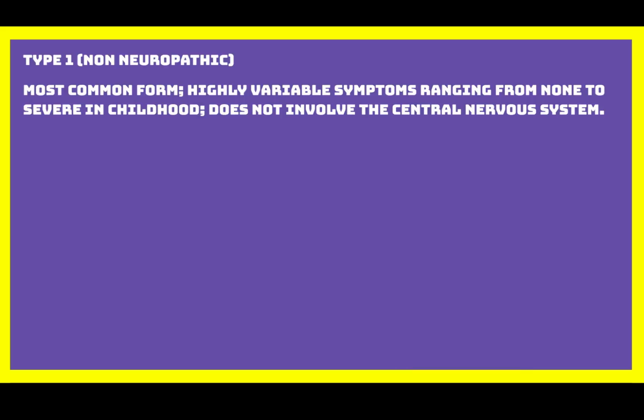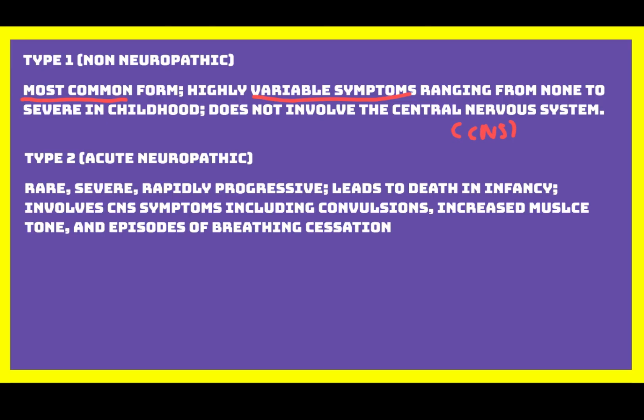There are 5 known forms of Gaucher disease, and they are categorized based on severity, symptoms, and whether the nervous system is affected. Type 1 is called the non-neuropathic type. It is the most common form and shows a wide range of symptoms. Some people may have no symptoms at all, while others may develop severe symptoms during childhood. This form does not normally involve the central nervous system.